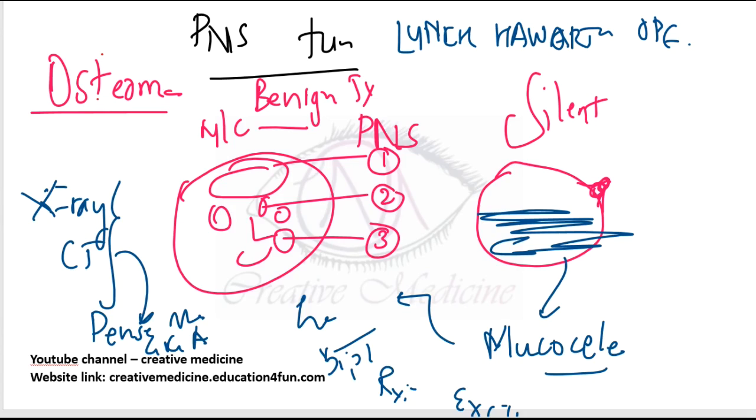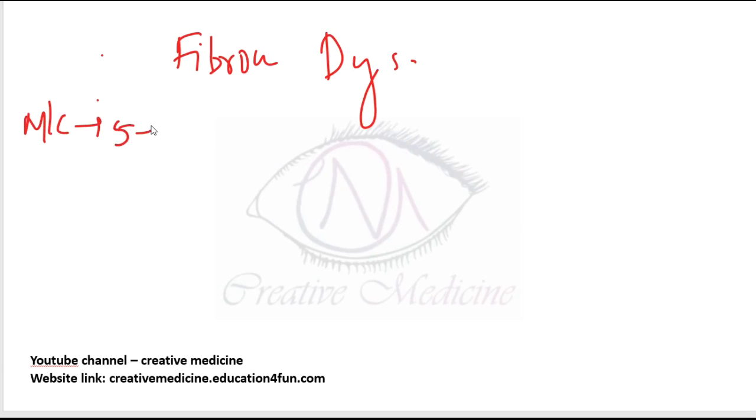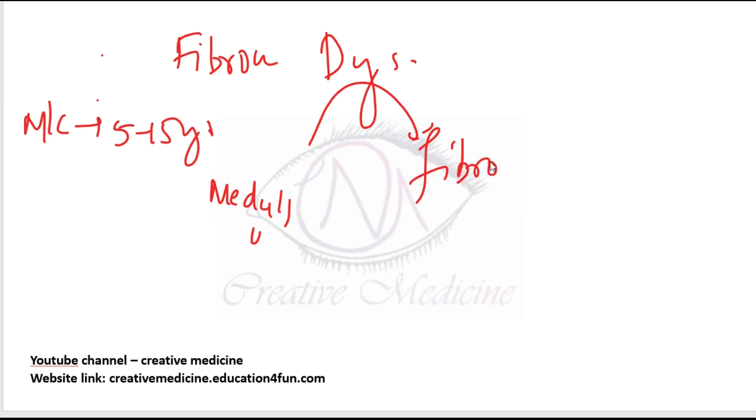This is osteoma. Next, the next important tumor is fibrous dysplasia. Fibrous dysplasia is seen most commonly between 5 to 15 years of age. Here the medullary bone gets converted into fibro-osseous tissue. It is most commonly seen in females.